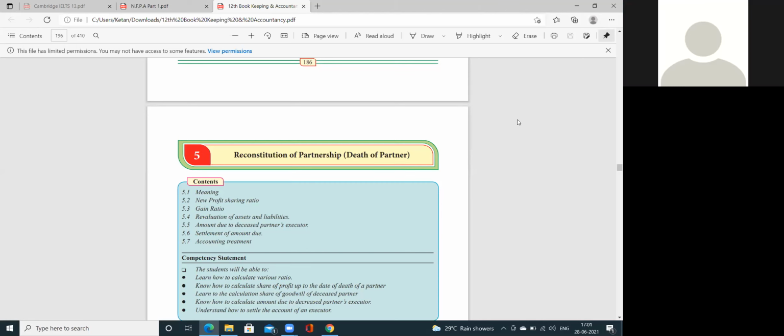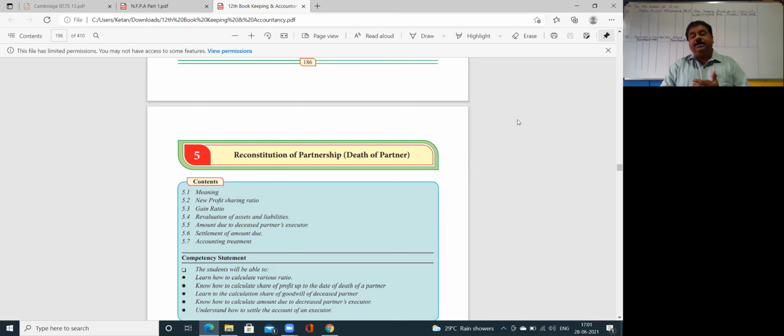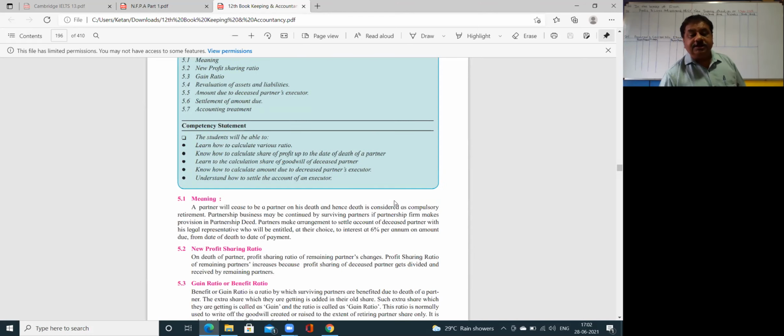So in case of any death of partner, what is the accounting treatment? What is the treatment of goodwill? Where to transfer is mainly the issue. Where to transfer the balance of capital of deceased partner? Where to transfer? All this part we are going to learn in this particular theory part.